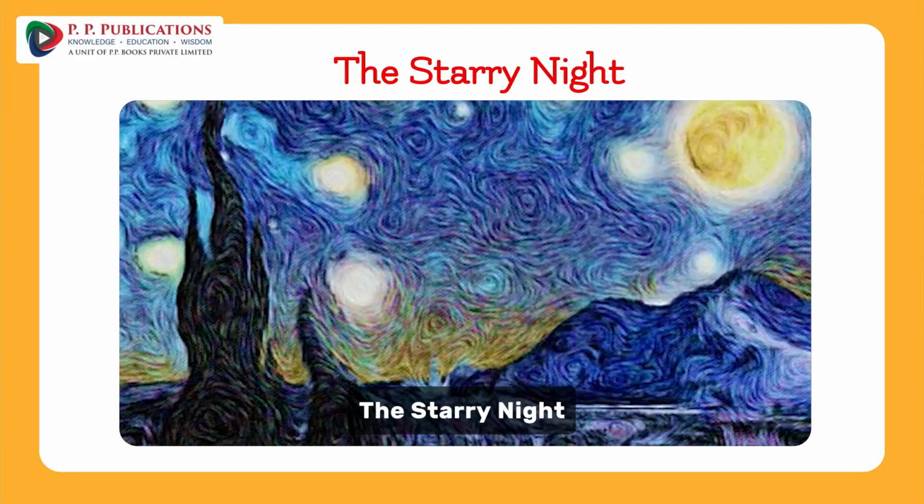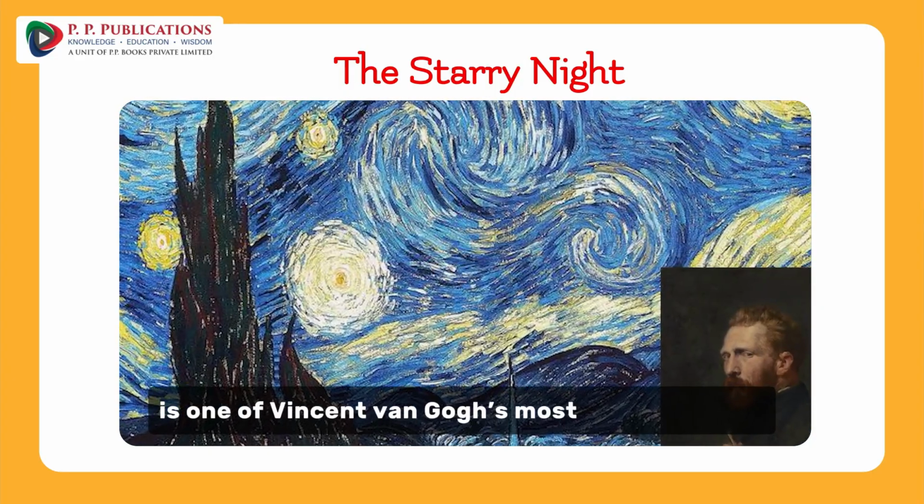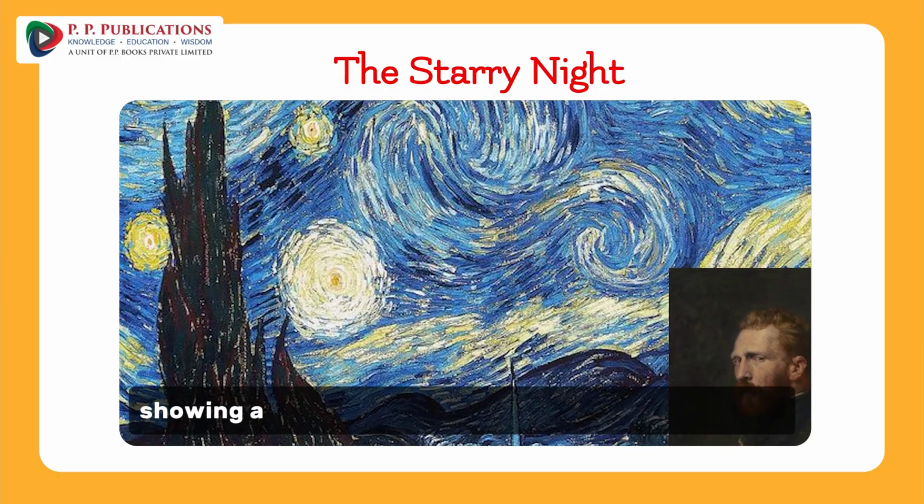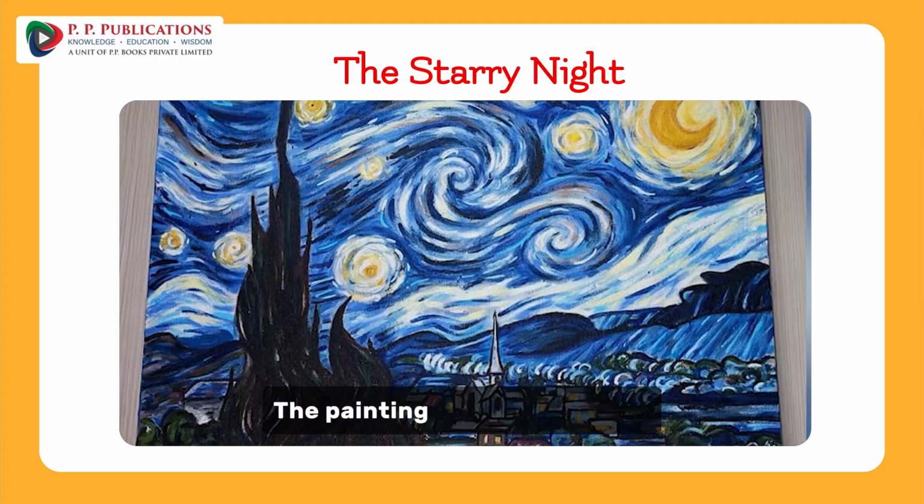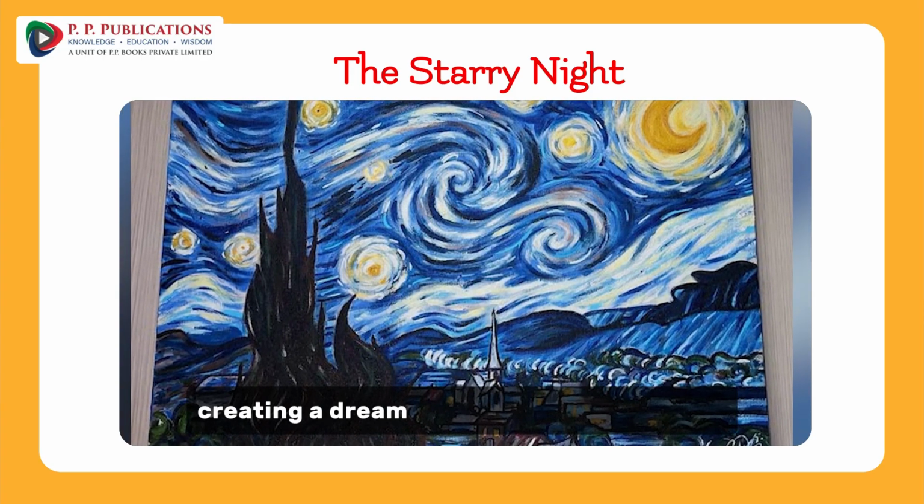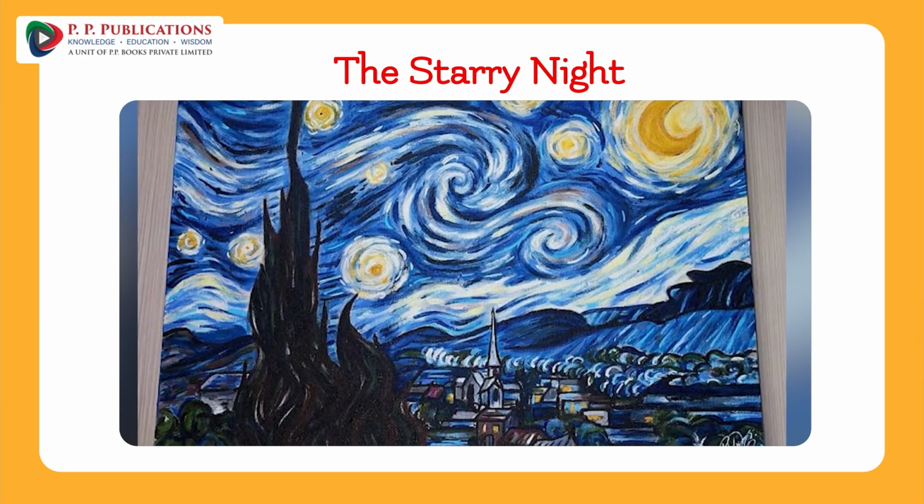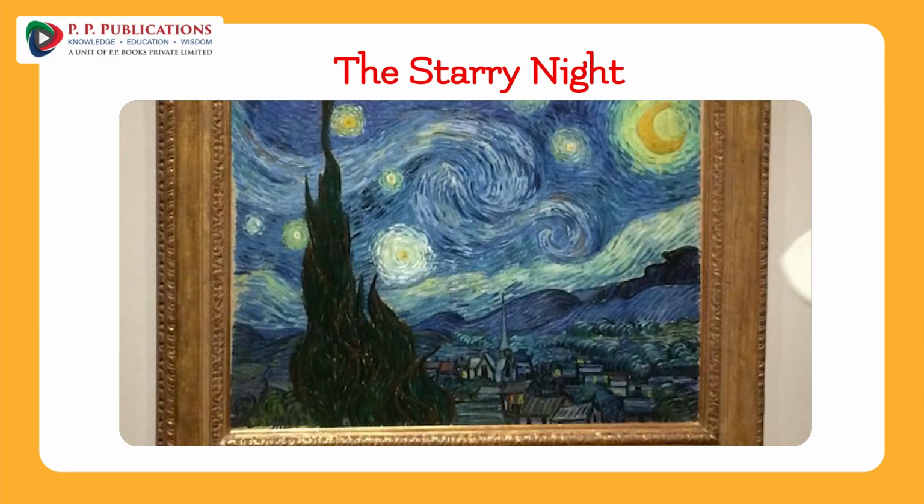The Starry Night. The Starry Night is one of Vincent van Gogh's most famous works, showing a swirling night sky over a peaceful village. The painting uses bold colors and thick brush strokes, creating a dreamlike and emotional effect. It reflects Van Gogh's feelings and imagination.